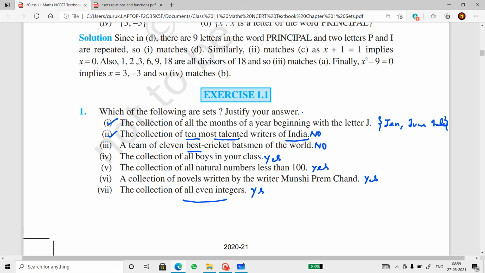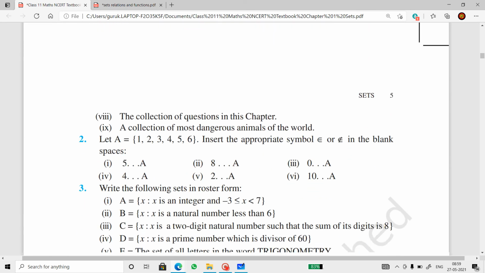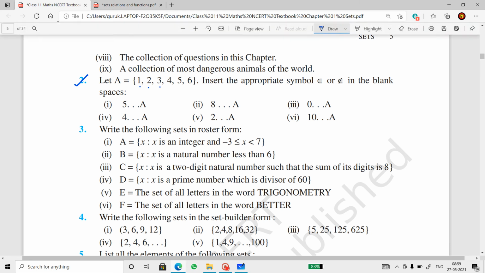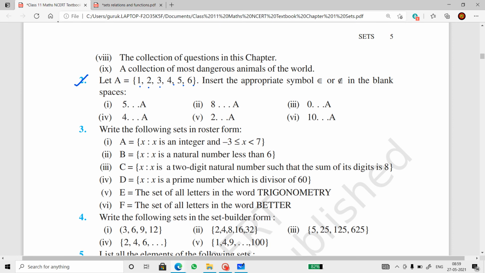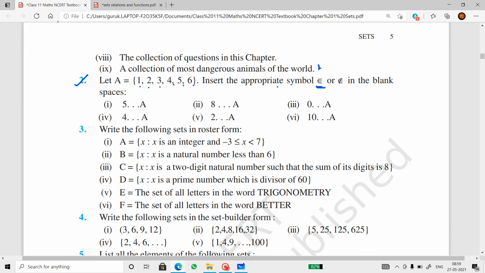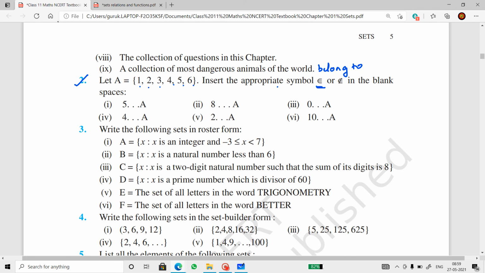Now let's move on to the next subdivision. There are two more. I think you all will be able to handle that. Now moving on to the second question. A is a set which contains 1, 2, 3, 4, 5, 6. Insert the appropriate symbol. Now what is the symbol called? This symbol is called belongs to. When they use this symbol, it means belongs to.